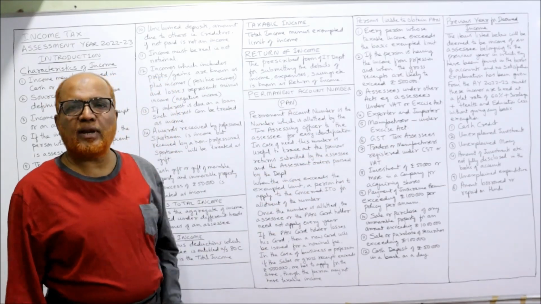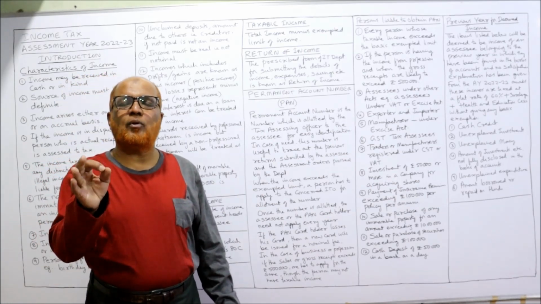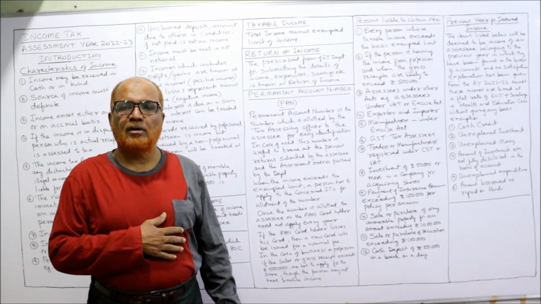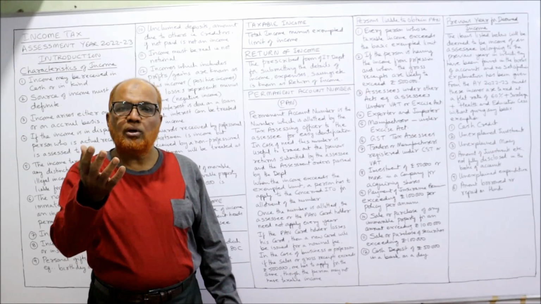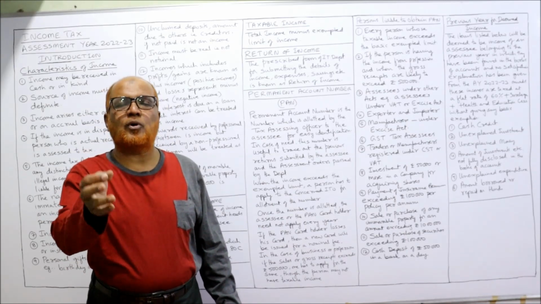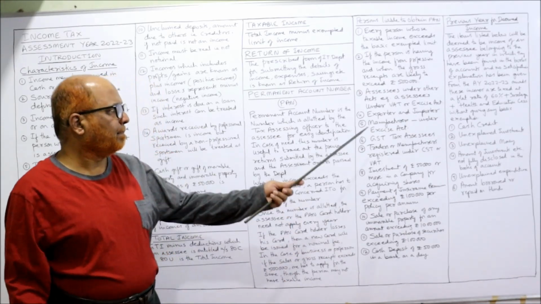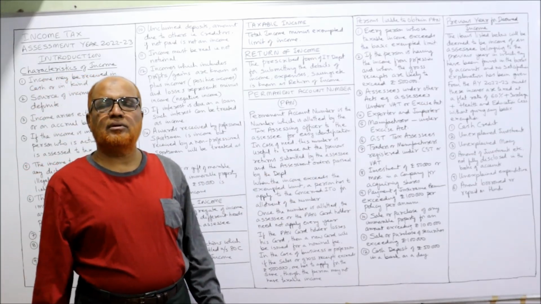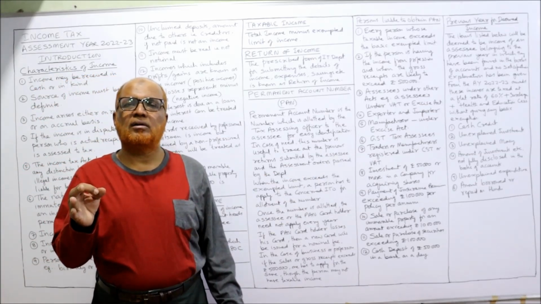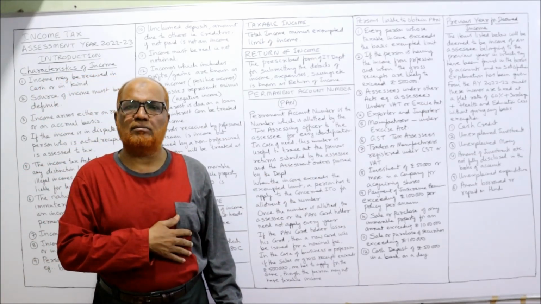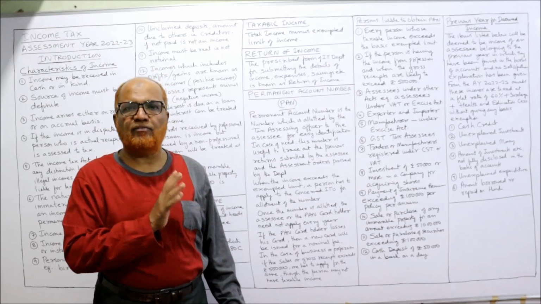then he has to apply for PAN compulsorily. Exporter and importer: every exporter and importer will have to pay customs duty. This is also another act. So the person who is an importer or exporter has to apply for PAN. Manufacturer under excise duty: every manufacturer is covered by excise duty, another act. So they have to apply for PAN.